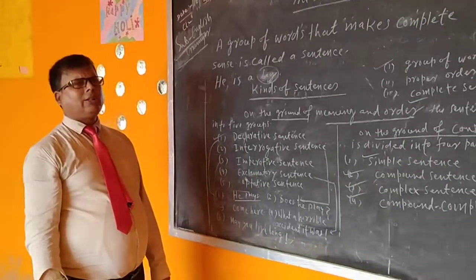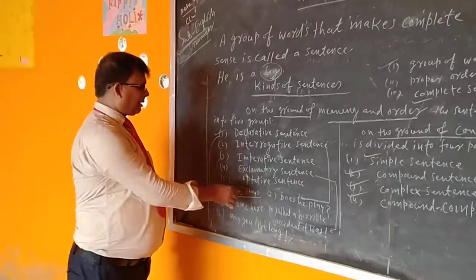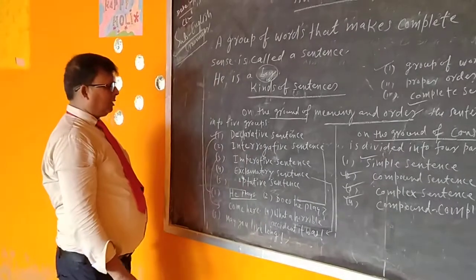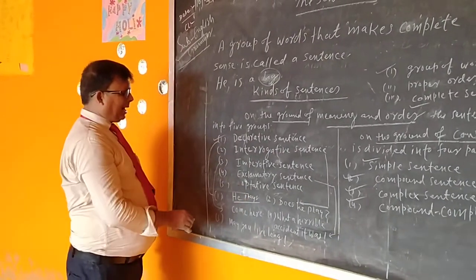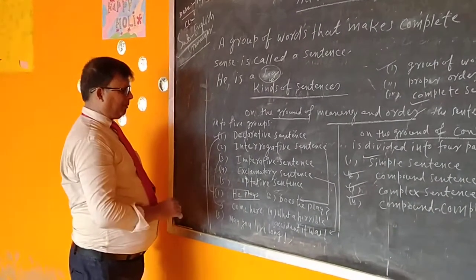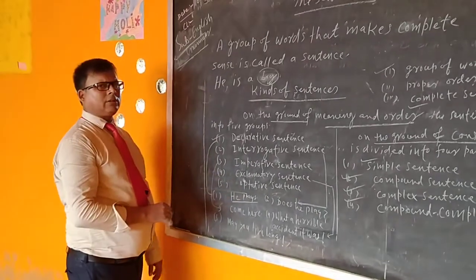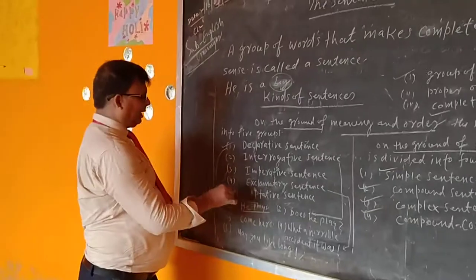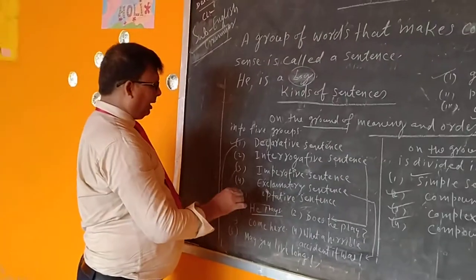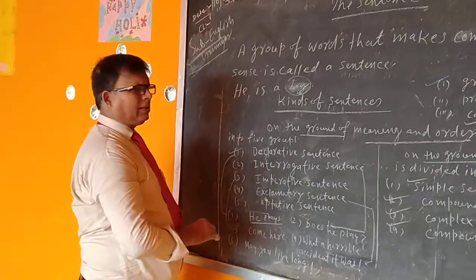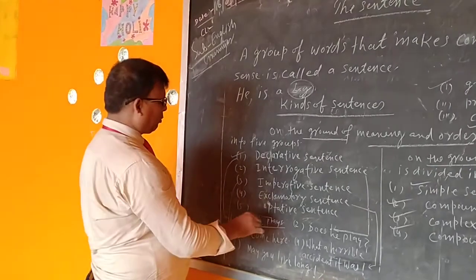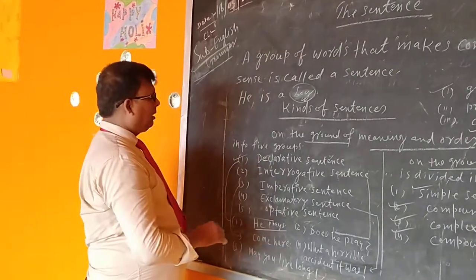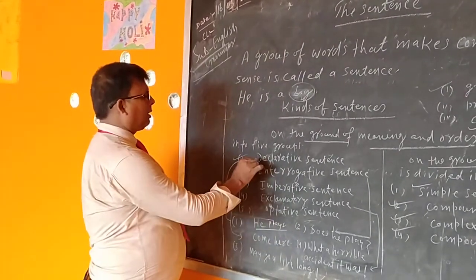This is a statement or assertive sentence. The playing act is explained here. No question is raised. No feeling is expressed. Only the act of playing is explained here. That's why "he plays" is assertive sentence or declarative sentence.